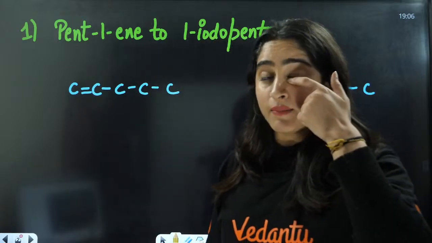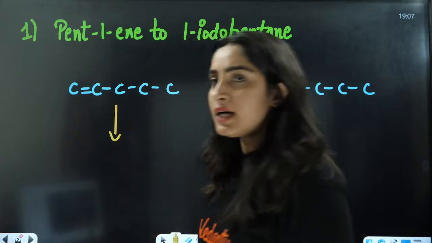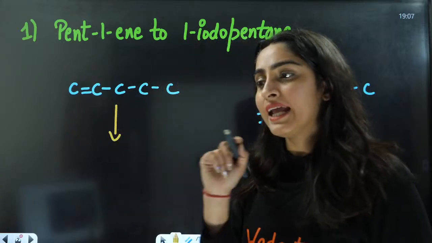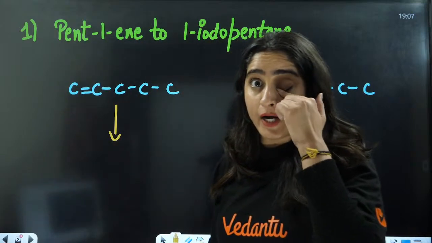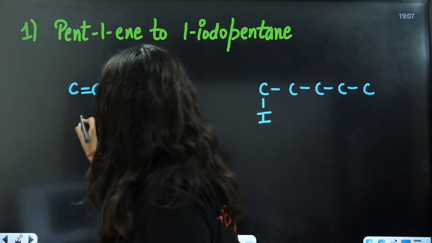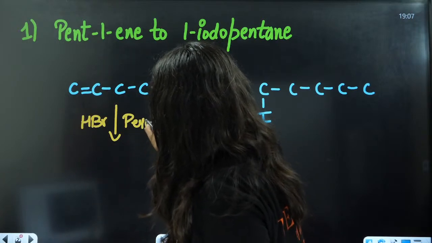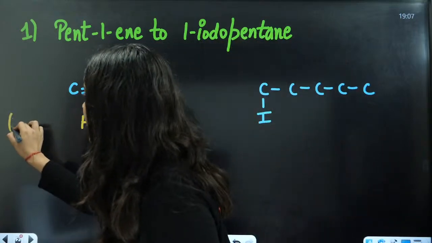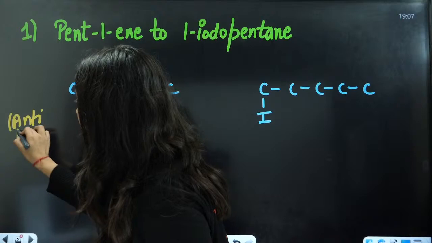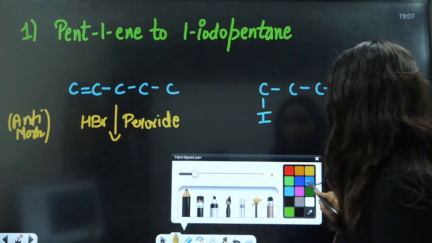Very good, Sanjana. Firstly, we are going to apply the anti-Markovnikov rule. That means the anti-Markovnikov rule is applied on HBr, so this is HBr, and we are going to add peroxide for anti-Markovnikov addition. What are we going to get from this?